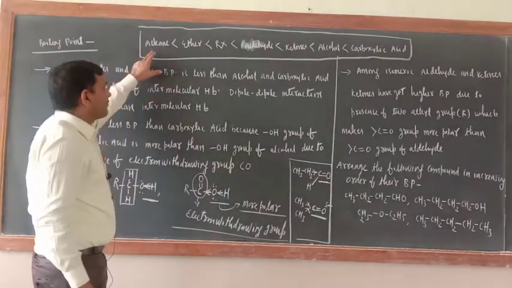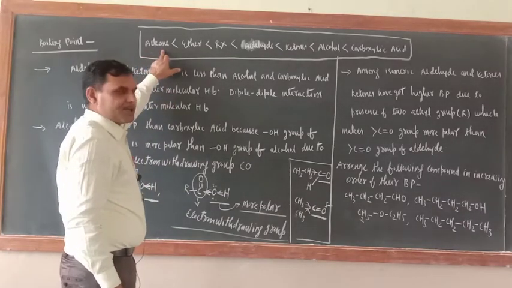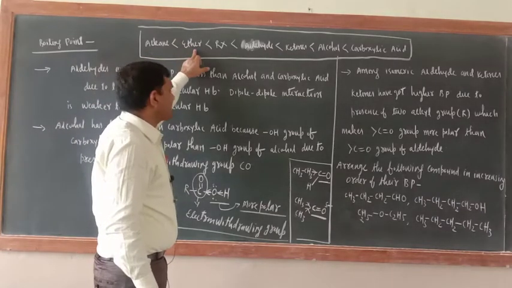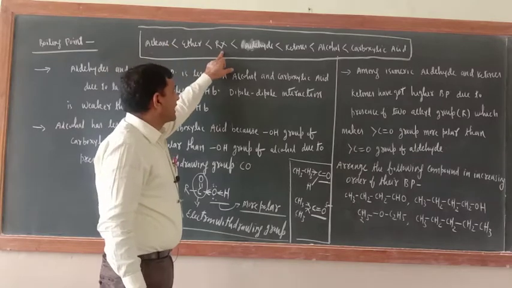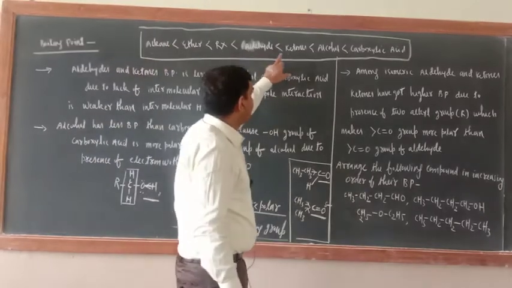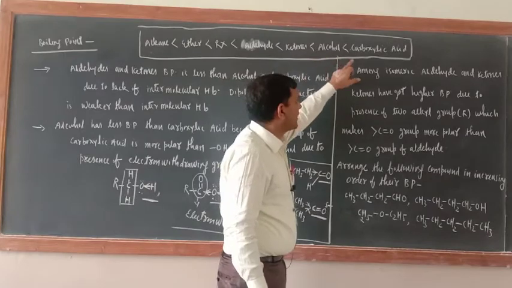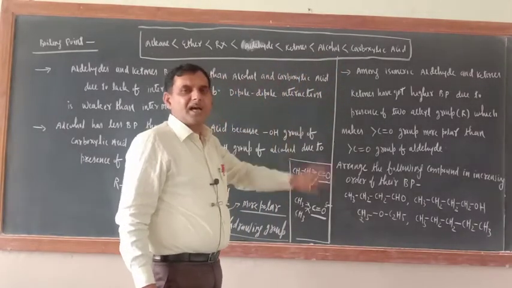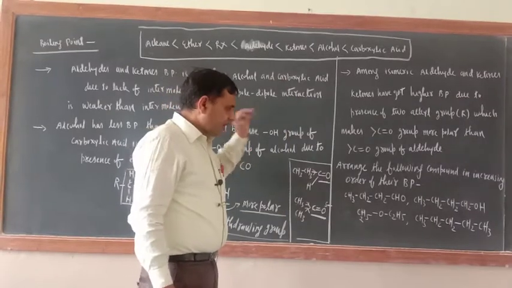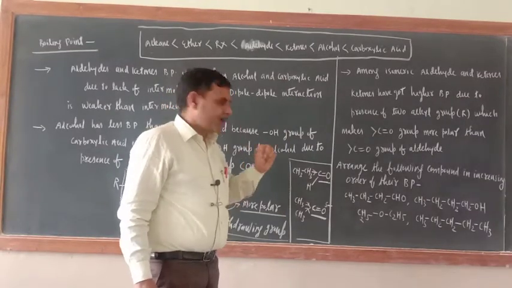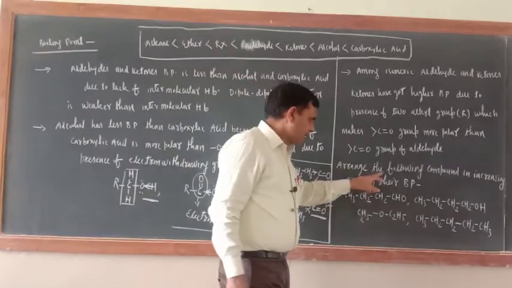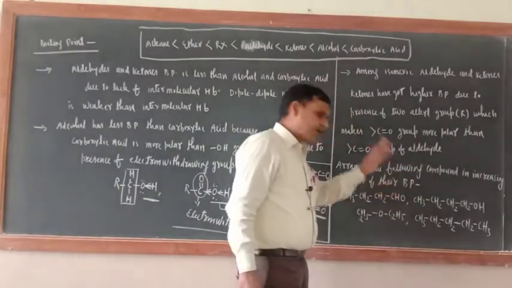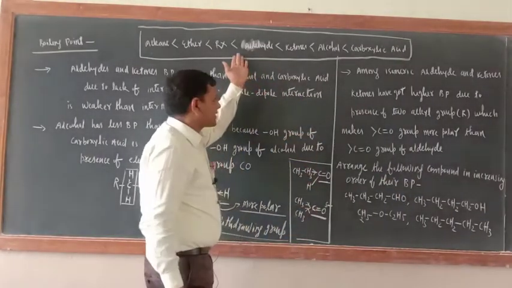So ultimately, what is the order here? Least one is alkane, then ether, then alkyl halide, then aldehyde, then ketones, then alcohol, then carboxylic acid. The highest one is carboxylic acid. Now try to understand. Here I have given one question. Arrange the following compounds in increasing order of their boiling point. Now the answer is written here.